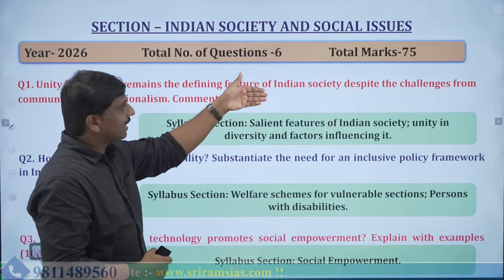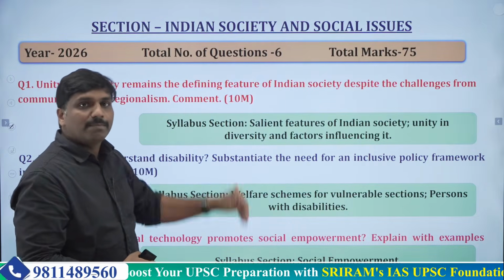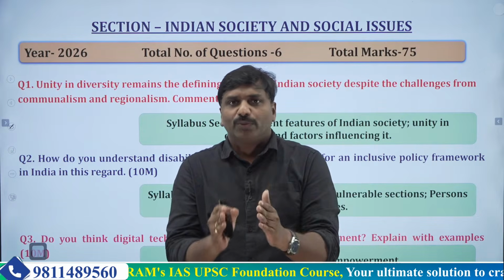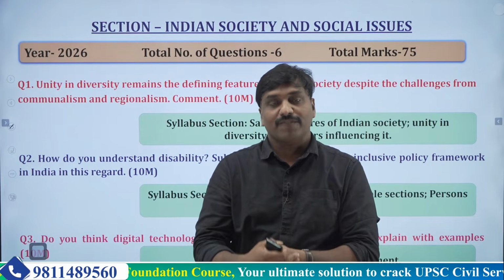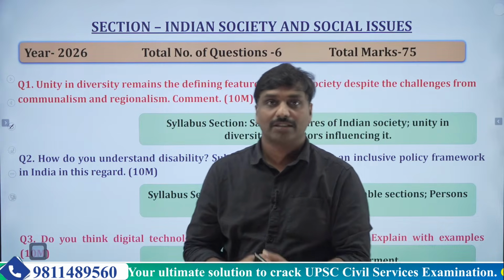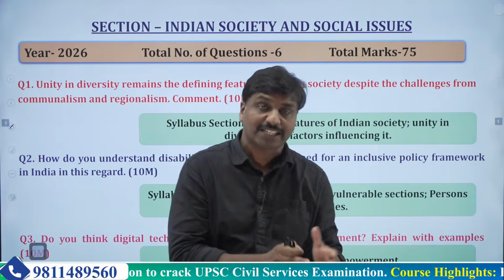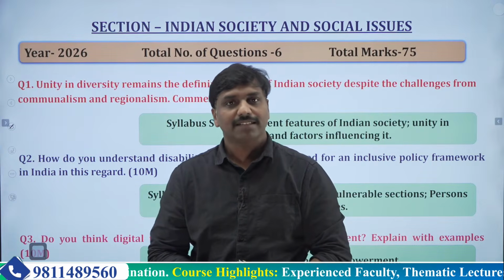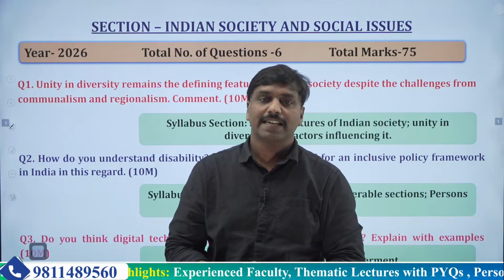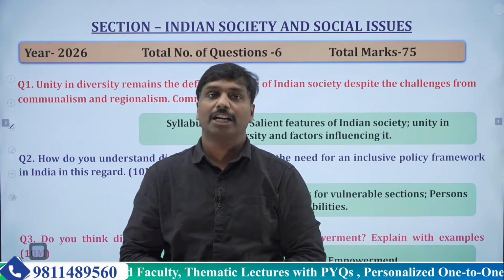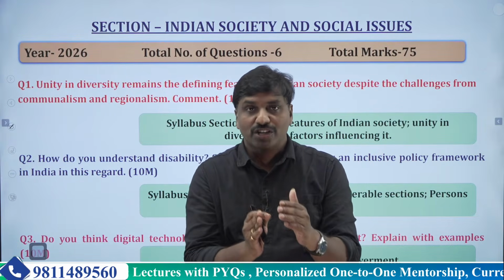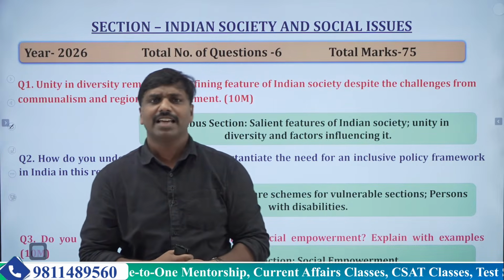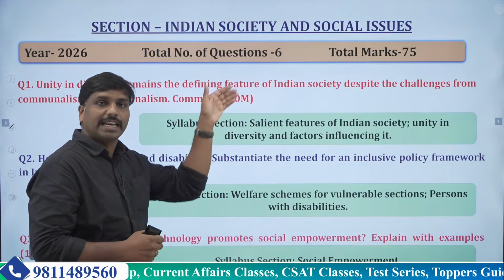Then in the body portion of the answer, you can use two things. Say, the unity in diversity in India is facing so many challenges, or there are various factors that are threatening the unity in diversity. Say, regionalism, communalism, there are so many issues. We can mention all those factors that are threatening the unity in diversity, and give an account of them.